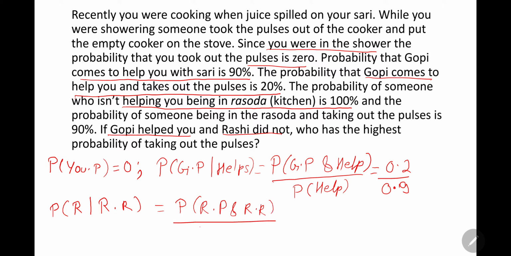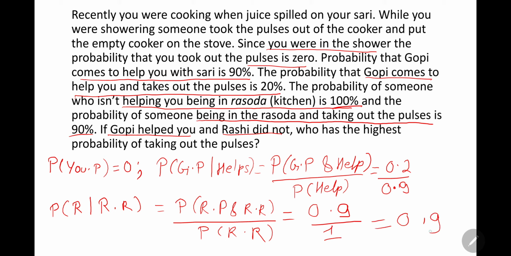The probability of someone being in the rasoda and taking out the pulses is 90% or 0.9. Next, the probability of her being in the rasoda is 100% or just 1, which comes out to be 0.9.